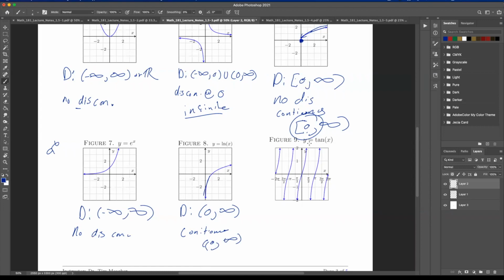So let's look at the tangent function. It was asked that we do more of the trig stuff, and so here's at least one of them. I might do 1 or 2 examples on the side to help with trig if that's what you guys are struggling with. I'm happy to do that.